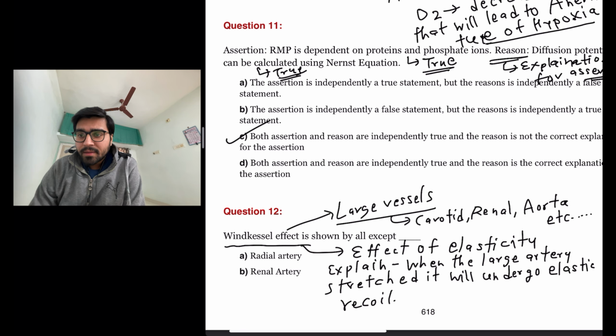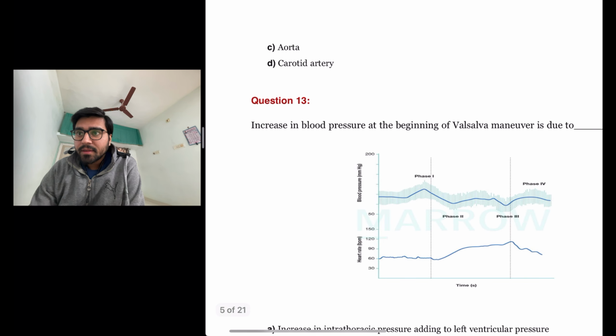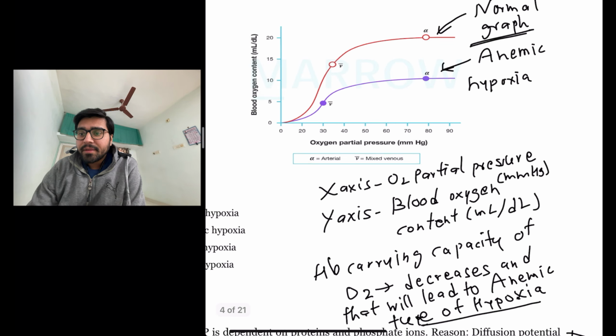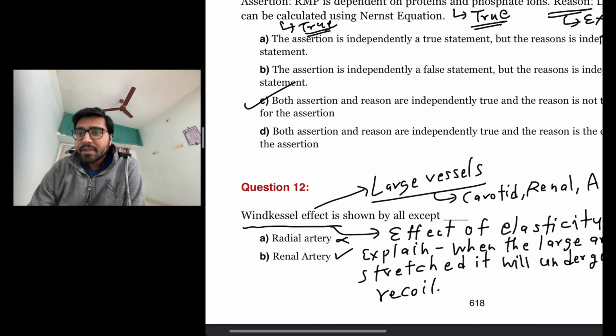Radial artery. No, it is not responsible for Windkessel effect. Renal artery. Yes, it is responsible for Windkessel effect. Aorta. Yes. Carotid artery. Yes. So the answer here is the artery which is not responsible for Windkessel effect is radial artery.